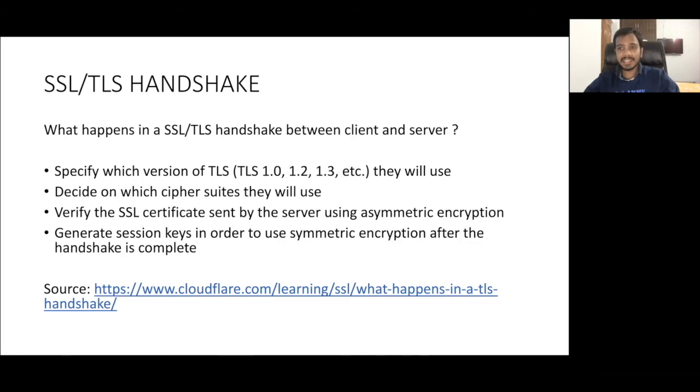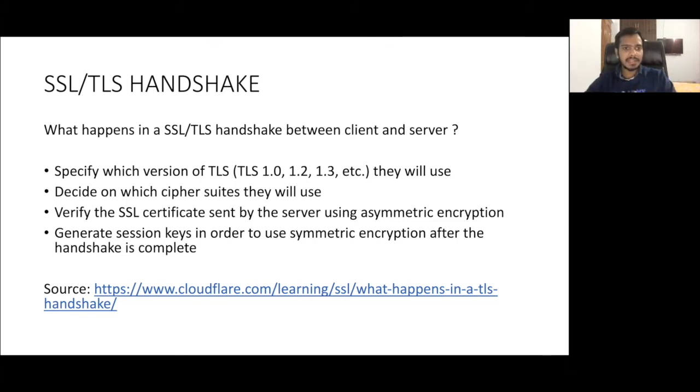TLS is again a kind of software, code itself, so it also has different versions. Like it can have 1.1, 1.2, 1.3. I will also show you an example in some time. First they have to agree on which version they want to use for communication. After that, they need to decide which cipher suites they will use. So what are cipher suites? Basically, cipher suites are the algorithms they will use for encryption and decryption. So they also need to agree on that.